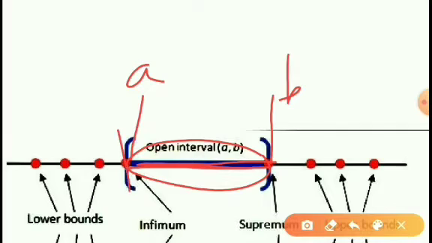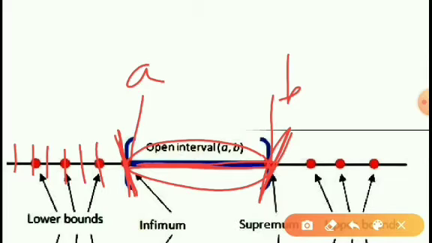A is the lower bound of this interval or set, and B is the upper bound of this interval. Whenever A is a lower bound of this interval, all the elements which are less than A are also lower bounds.